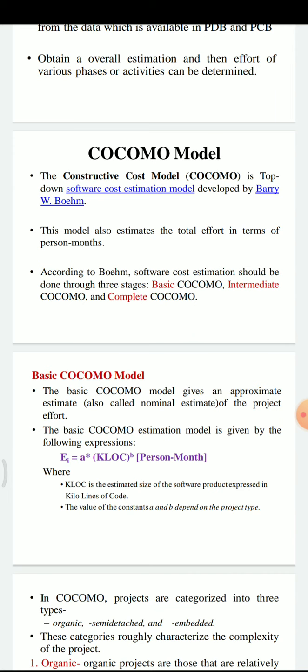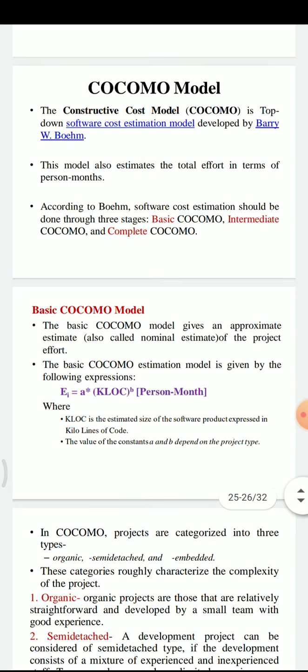The basic COCOMO estimation model is given by the following expression: effort E is equal to A into KLOC raised to B person-months, where KLOC is the estimated size of the software product expressed in kilo lines of code. The values of constants A and B depend on the project type.